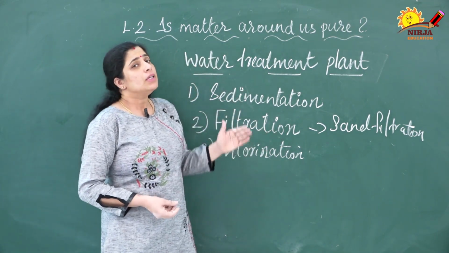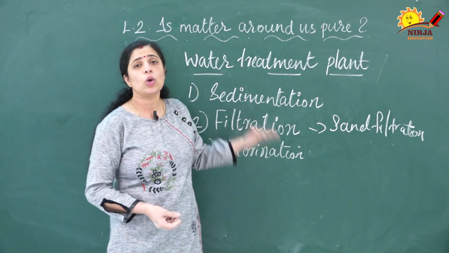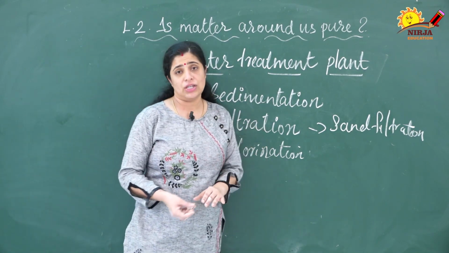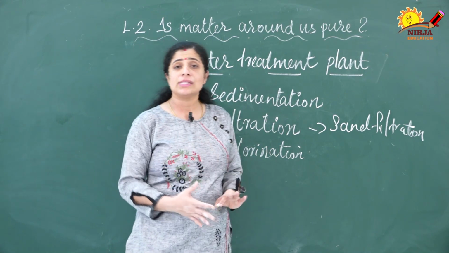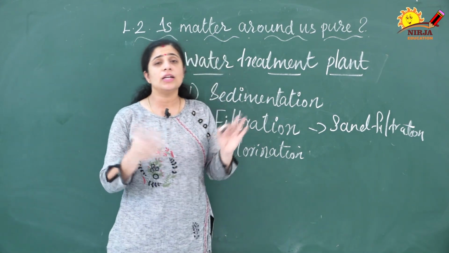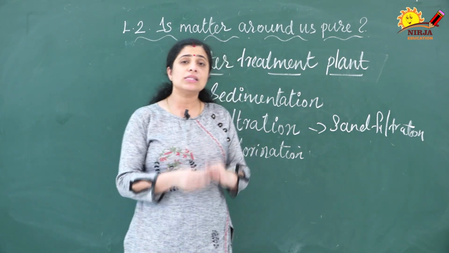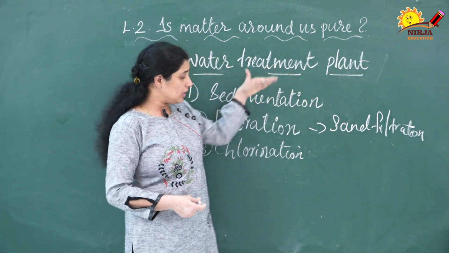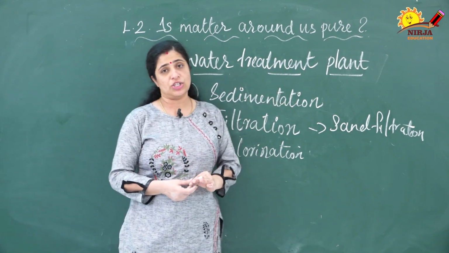After that this will be passed into the chlorination tank. In the chlorination tank, chlorine gas is passed through this water to kill the bacteria. The chlorination is used to kill the bacteria present in the water. After that the pure water is supplied for household purposes. This is what happens in the water treatment plant. Mainly three steps are there: sedimentation, filtration and chlorination.